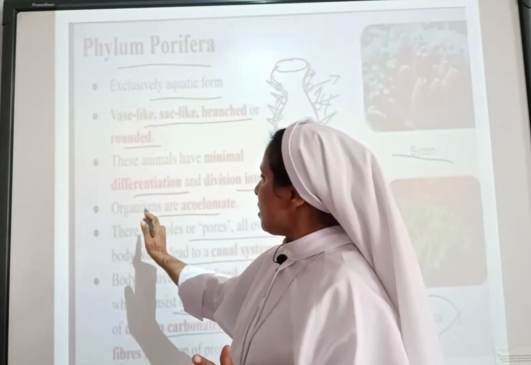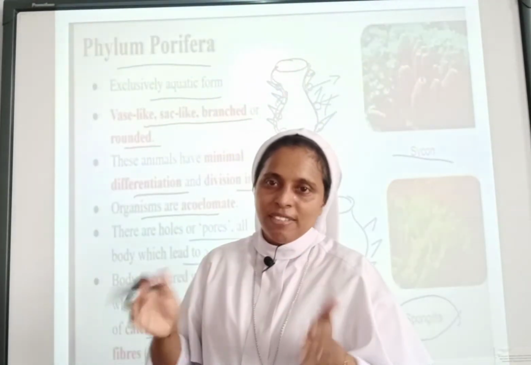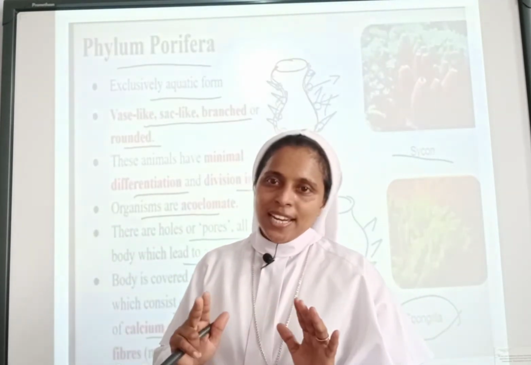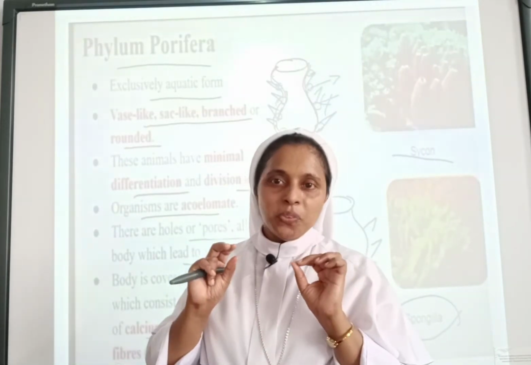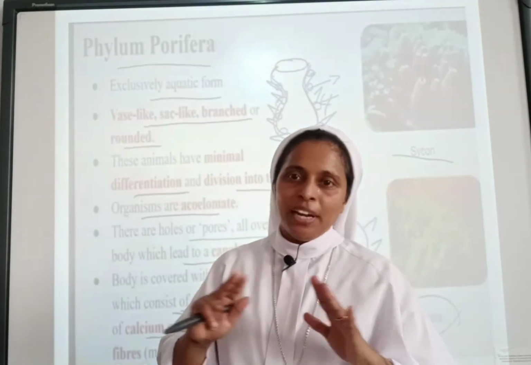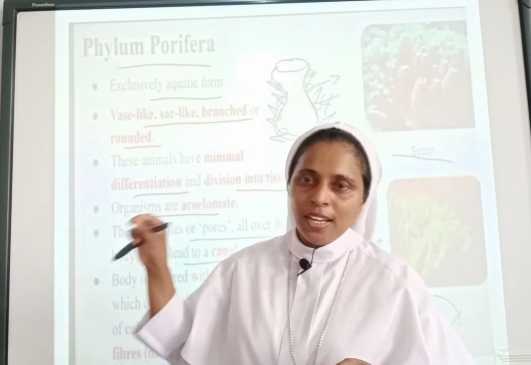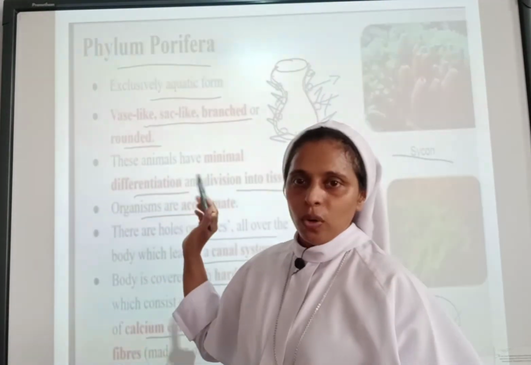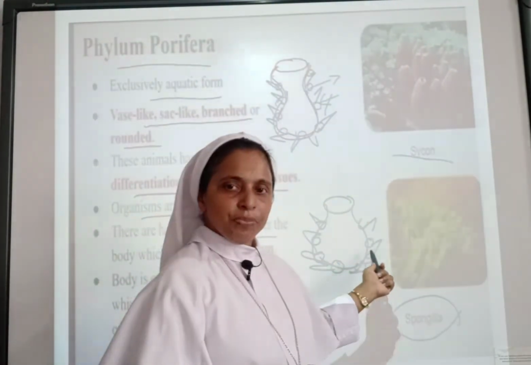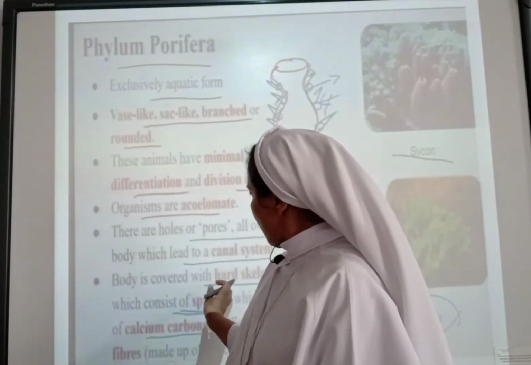Okay, so remember that these organisms are acoelomate. That means they don't have a body cavity as we have. If there is no body cavity, then we can understand that they don't have particular organs inside their body. So acoelomate means no body cavity inside, so organs cannot be fit into that particular organism. Then they are having holes, as I have told you, all over the body, and they will be having spicules. The body is covered with hard skeletons.